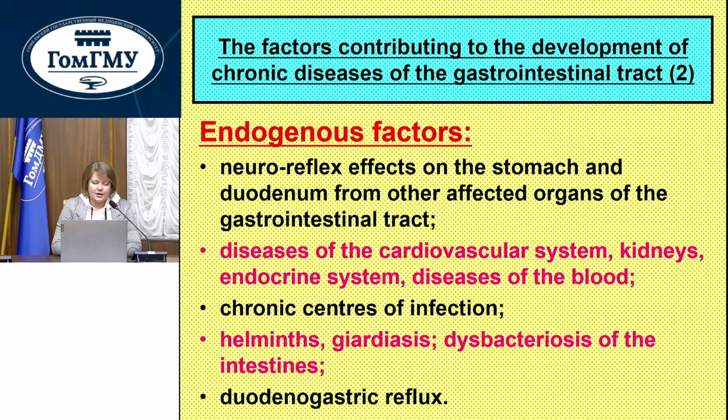Next, endogenous factors. Neuroreflex effects on the stomach and duodenum from other affected organs of the gastrointestinal tract. Diseases of the cardiovascular system, kidneys, endocrine system, diseases of the blood. Chronic centers of infection, helminthic infection, dysbacteriosis of the intestine, duodenal-gastric reflux.